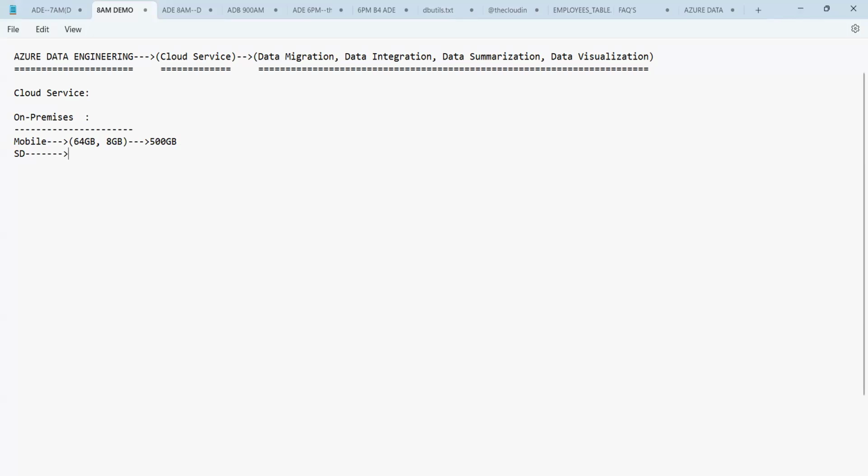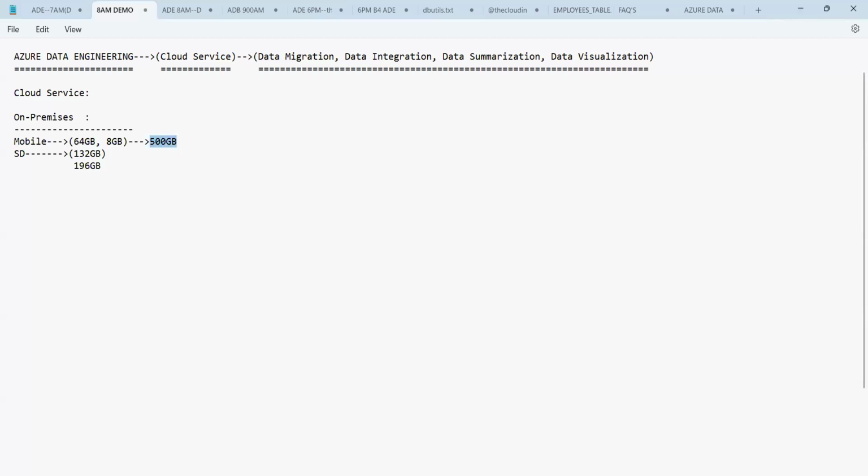Now let us say the SD card capacity is 132 GB. I've added the SD card. Now, guys, the total memory of your mobile phone is what? 64 GB plus 132 GB. That means around 196 GB you have. Am I right? So now tell me, can you still meet the requirement of storing 500 GB in your mobile phone? Still we can't.